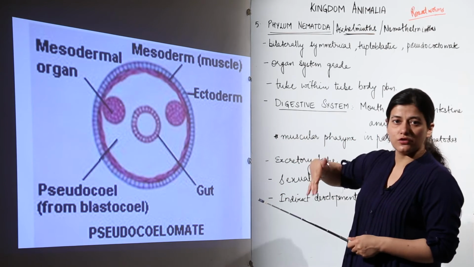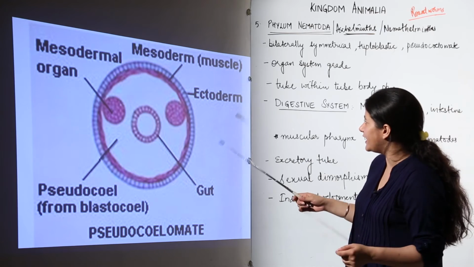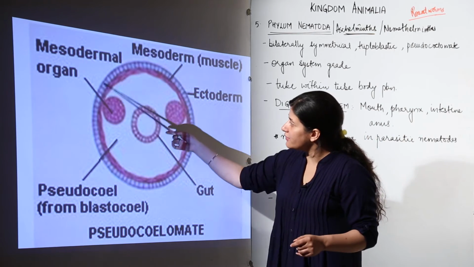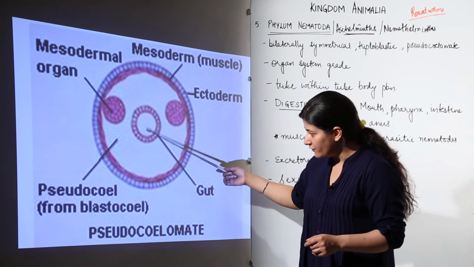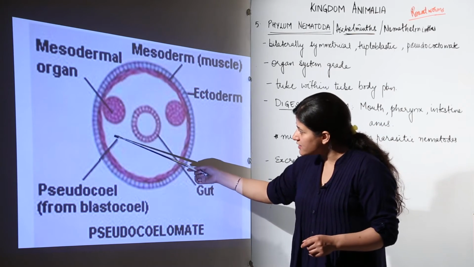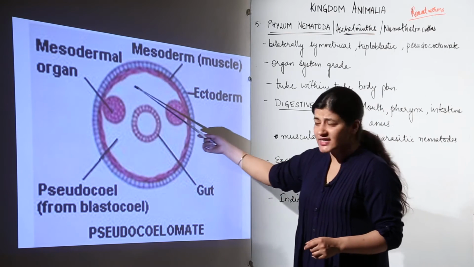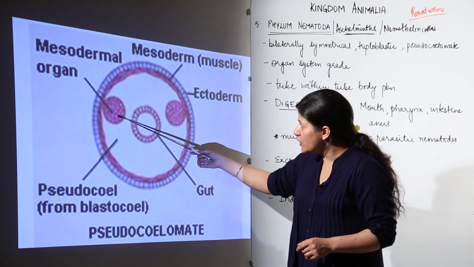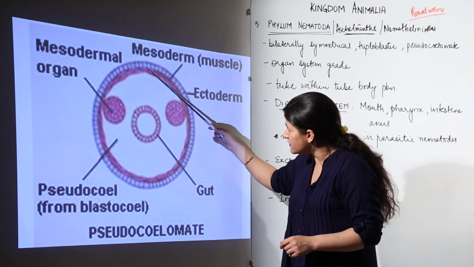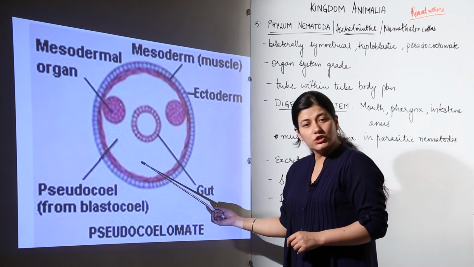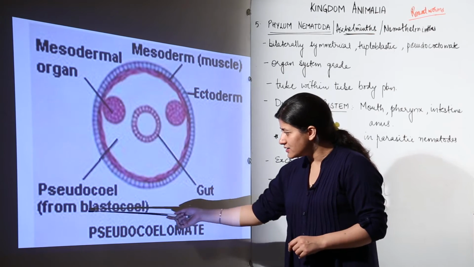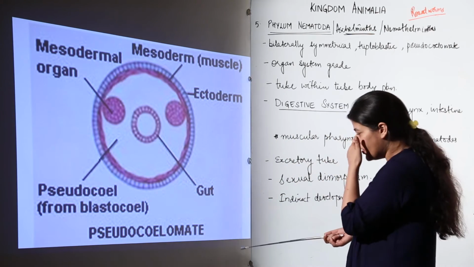What is the cross section of a pseudocoelomate organism basically like? You see the outermost layer, that is ectoderm. Then we have the gut lining, that would be endoderm. There is a false cavity known as pseudocele, which has mesodermal organs, because ectoderm and mesoderm are together. This false cavity is the pseudocoelom, and this is derived from blastocele of the embryonic stage.